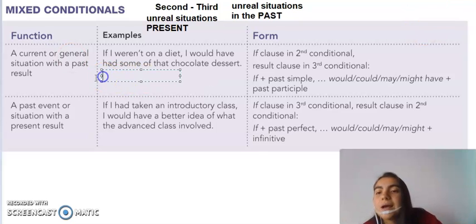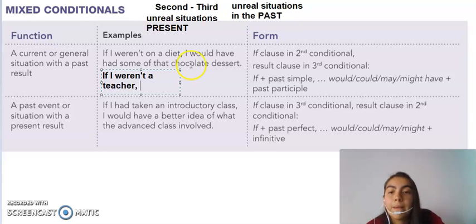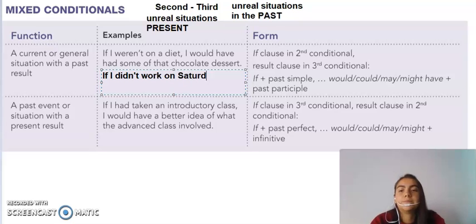So another example. If I weren't a teacher, let's say, oh no, sorry, I have a better example. If I didn't work on Saturdays, I do work on Saturdays, by the way.